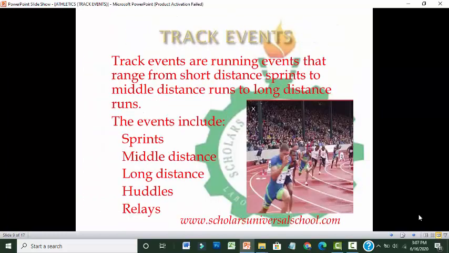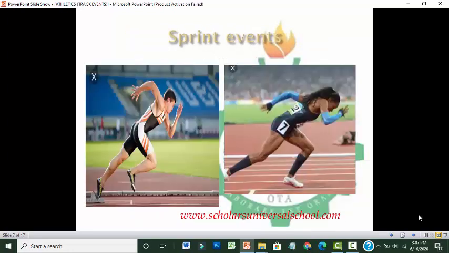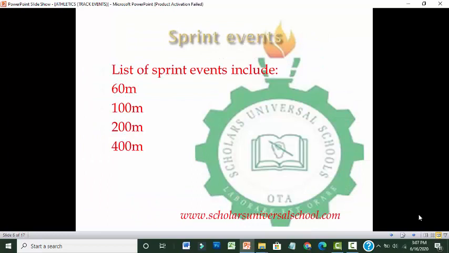These are the 5 major events in the track events, which involve the running of distances. We have the sprint, which is the short distance, the middle distance, the long distance, the hurdles, and the relays. The sprint event consists of 4 standard distances, which are 60 meters, 100 meters, 200 meters, and 400 meters.